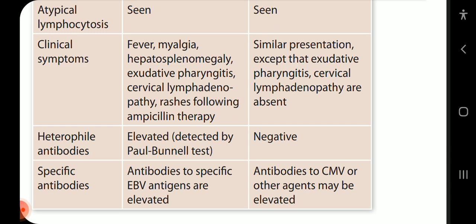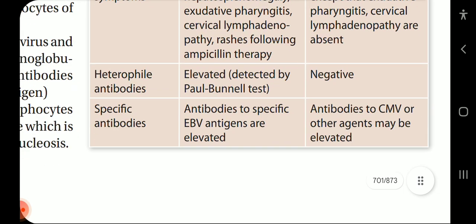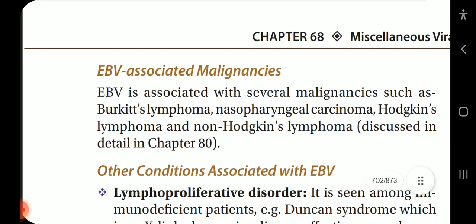In the infectious mononucleosis-like syndrome, it presents with all these except that exudative pharyngitis and cervical lymphadenopathy are absent. Now, in EBV infection, heterophile antibodies are elevated, detected by Paul Bunnell test, while they are negative in mononucleosis-like syndrome. Specific antibodies to EBV antigens are elevated in infectious mononucleosis, and in mononucleosis-like syndrome, antibodies to CMV or other antigens may be elevated.